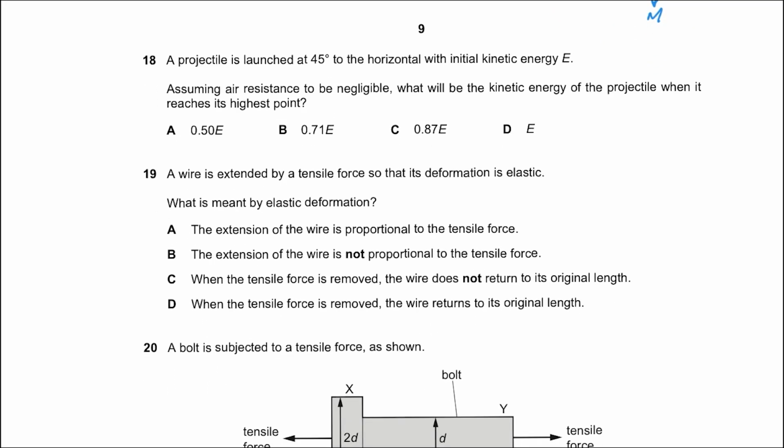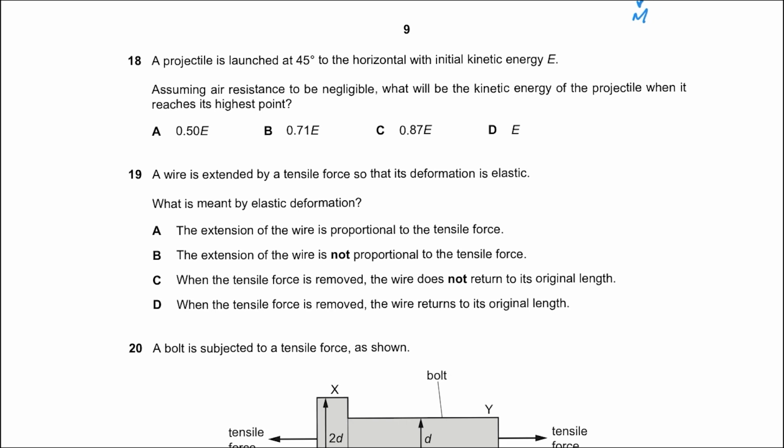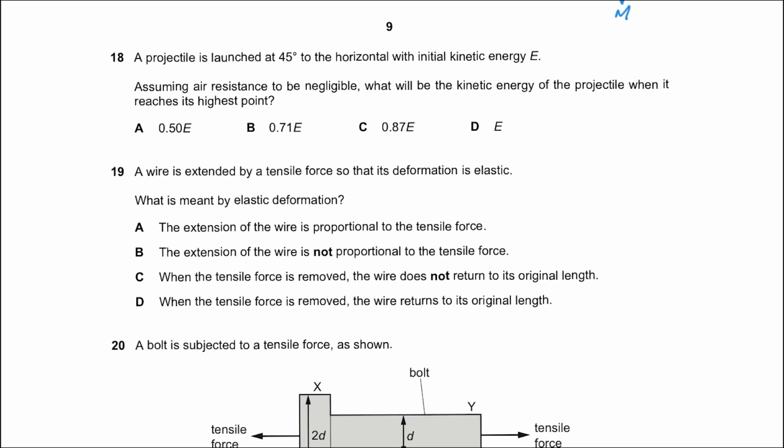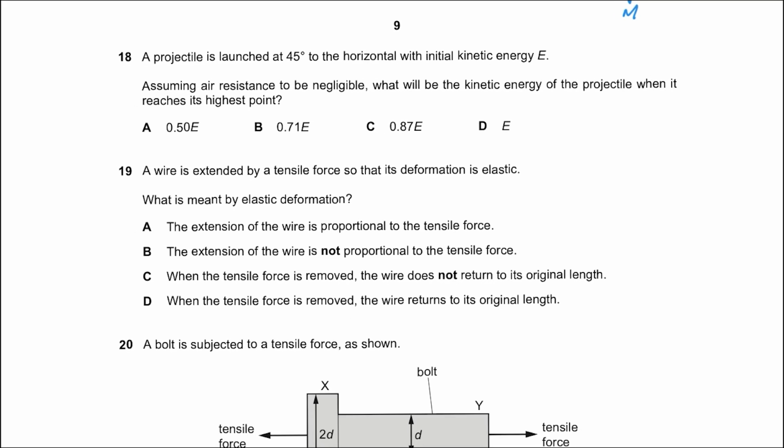Question 18 says a projectile is launched at 45 degrees to the horizontal with initial kinetic energy E. Assuming air resistance to be negligible, what will be the kinetic energy of the projectile when it reaches the highest point? So for this projectile, let's say the initial velocity is V, at an angle of 45 degrees to the horizontal. The horizontal component is V cos 45, and the vertical component is V sin 45.